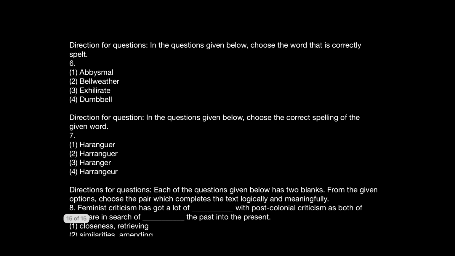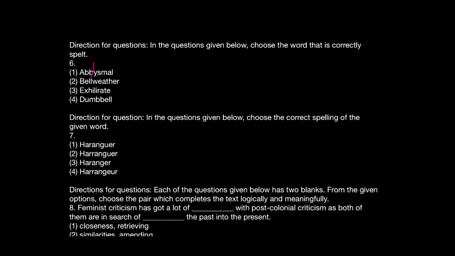Here we have to find the word which is correctly spelled. Here we have lots of wrong spellings and only one of them is correct. So to find that, we need to be very sure of the spelling of each of them. Here, abysmal, the spelling would be wrong. What is the correct spelling? One B needs to be struck off. Only a single B in abysmal is the correct answer.